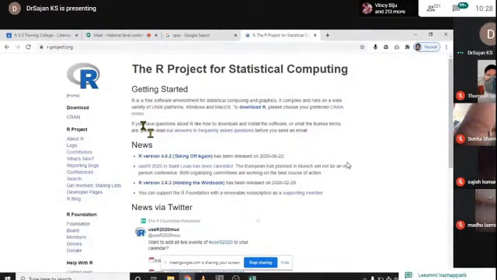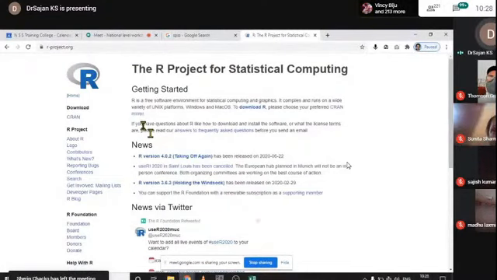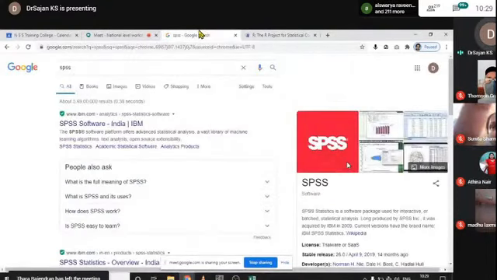Some learning curve is needed to follow this R project and R computing. So for beginning statisticians like MEd students and beginning research scholars, it is not so easy to follow this R project. But the same structure of SPSS, the same pattern of SPSS is available from a small